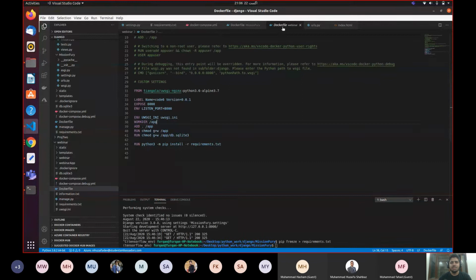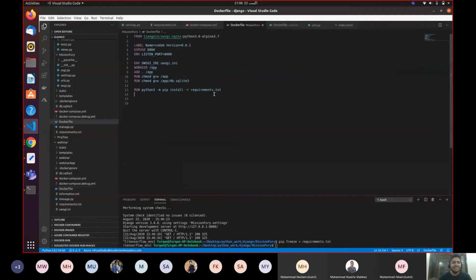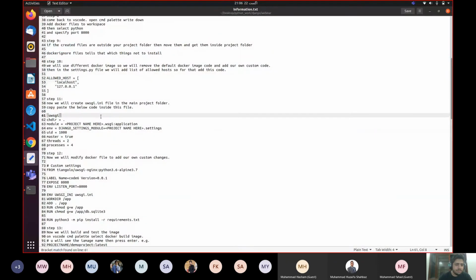That was the main point that we need to focus on. Okay, so let's move ahead. Step number 11. Okay, step number 10. I have done this step previously, allowed host. I have included these two lines in my allowed host file, so I don't need to do this again.